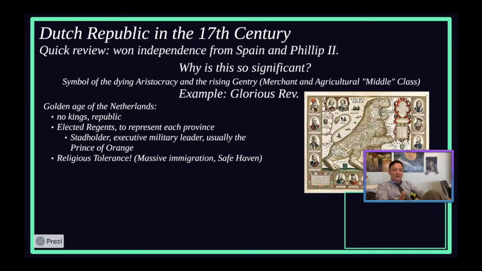And they're kind of like a prime minister, an executive, basically a military leader, and it's 9 times out of 10 the Prince of Orange, right? And the Prince of Orange is why they have 2 different flags. So the Netherlands have the royal flag, and then they also have an orange flag that helps represent the aristocrats and stuff like that.